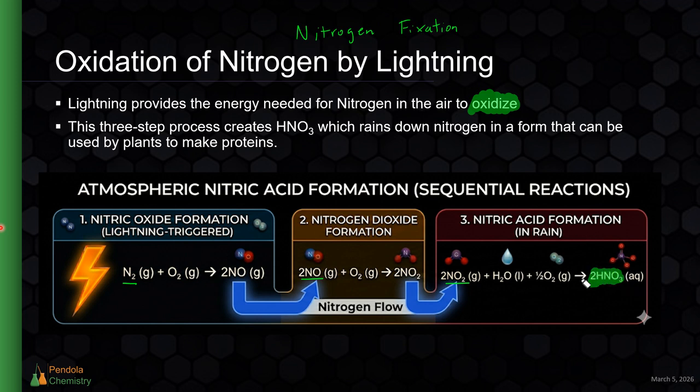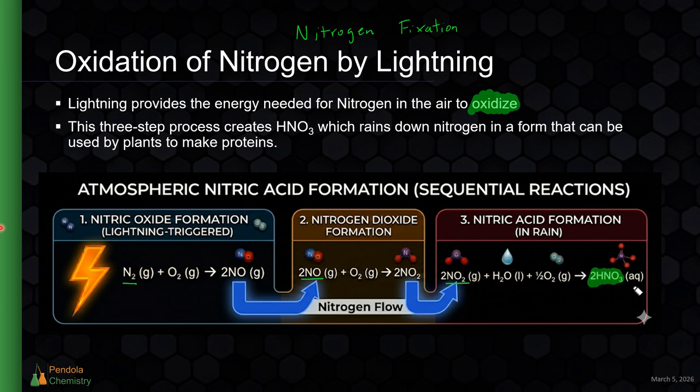So this process is actually natural. This is why rain is actually slightly acidic. This is not acid rain, and that's very important to say. This is not the reason for acid rain because this process is natural. But if this process happens too much because of extra nitrogen oxides in the air, that's what leads to acid rain. And we're going to look at that in the last section of this chapter.